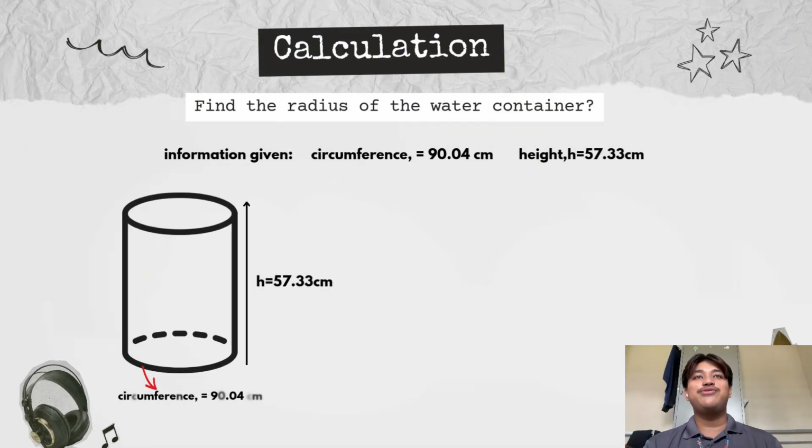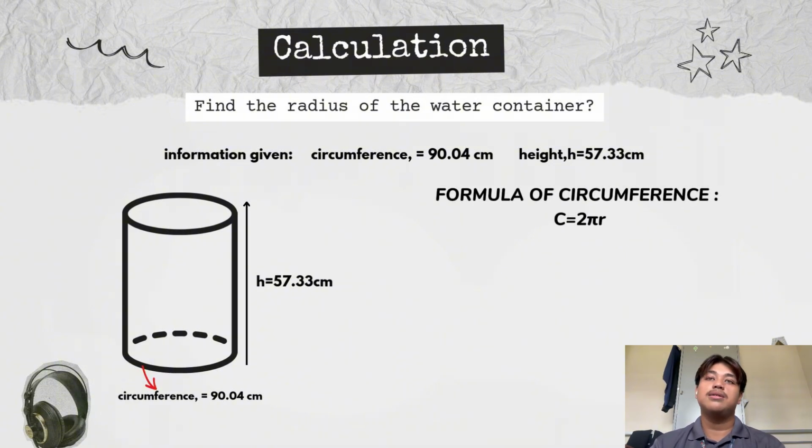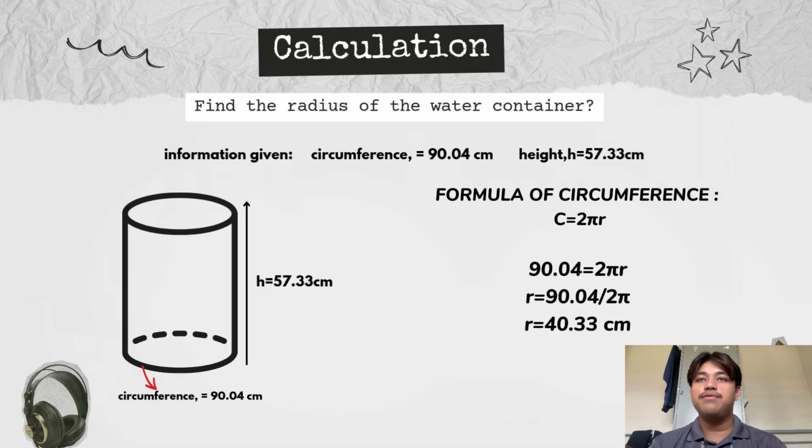Okay, moving on into the calculation, we need to find the radius of the water container. From the information that has been given, which is circumference 90.04 cm and height 57.33 cm. We will use the formula of circumference, which is C equals 2 pi r. Substitute the circumference into the formula, which is 90.04 equals 2 pi r. So, radius equals 90.04 divided by 2 pi, which will get r equals 14.33 cm.